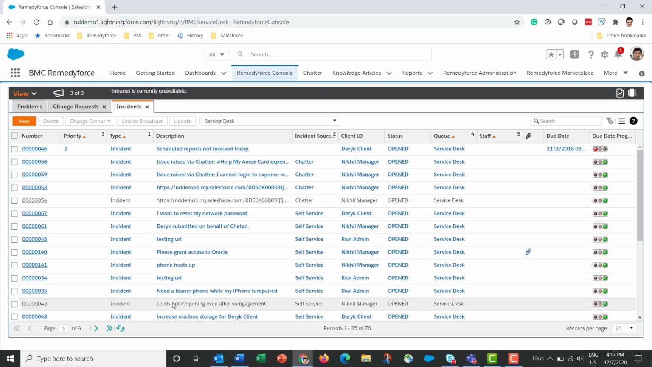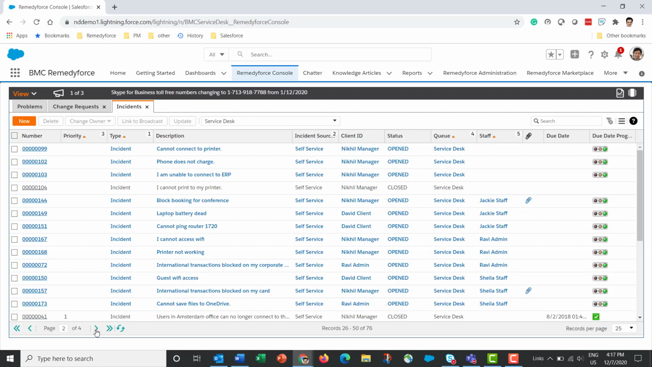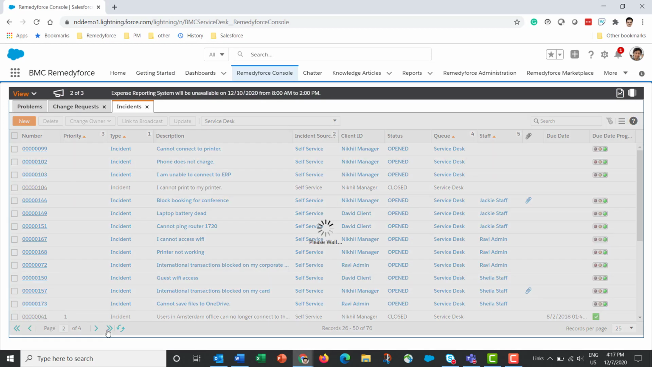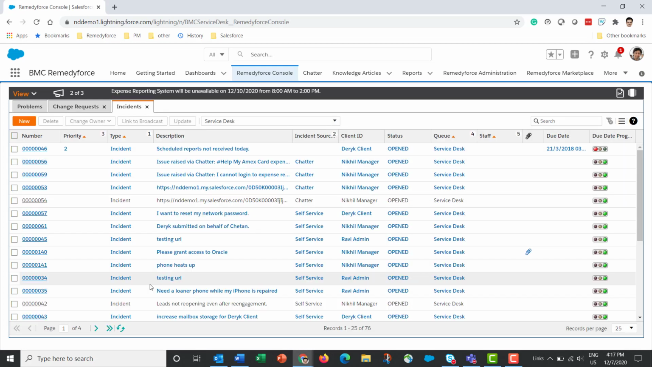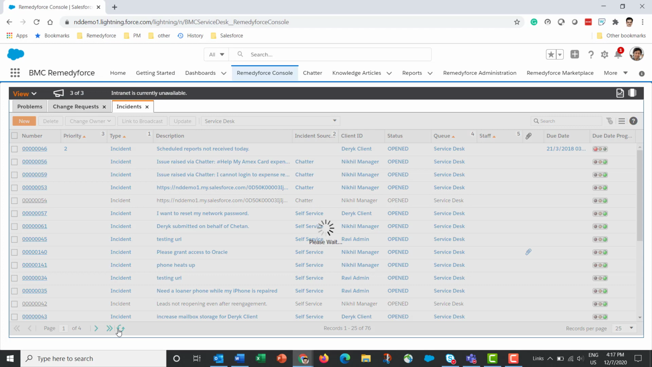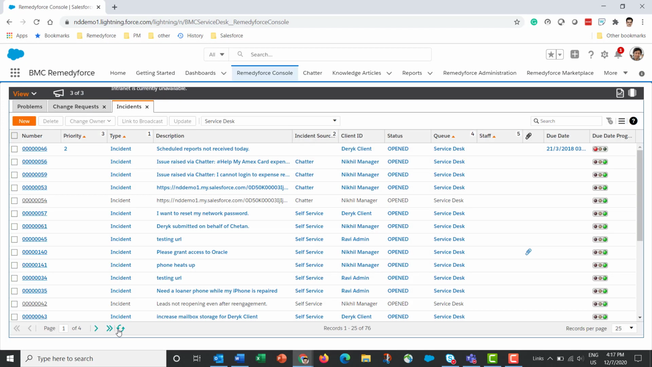In the footer, I've got page navigation, so I can go from one page to the next. I can go to the last page directly. I can go to the first page directly. There's an icon to refresh. Refreshing will bring any new incidents that have been created or any updates to incidents where some of these field